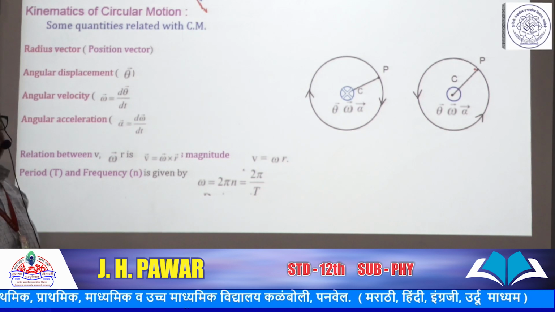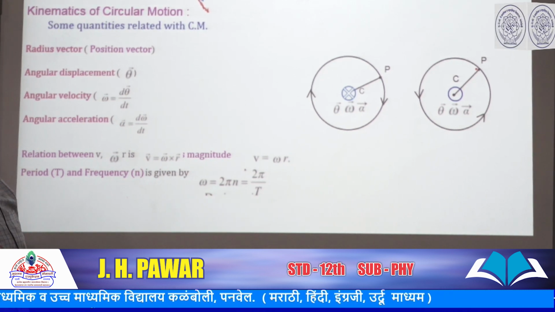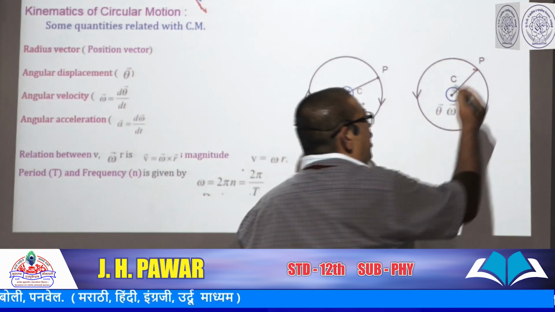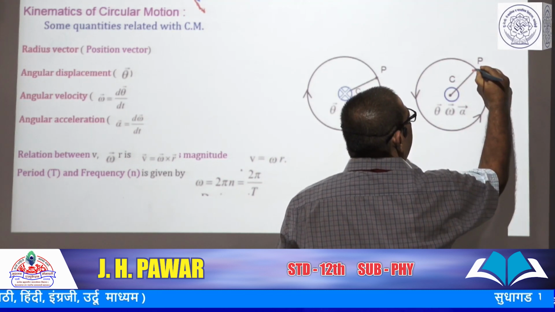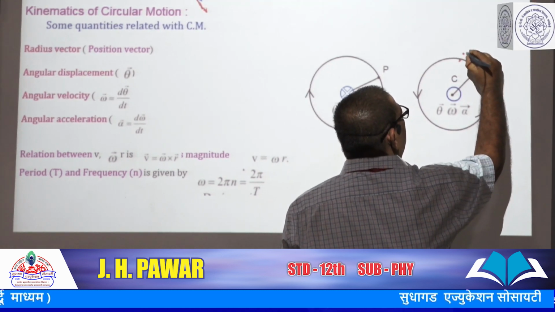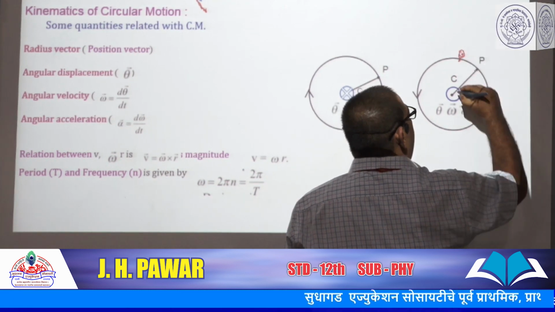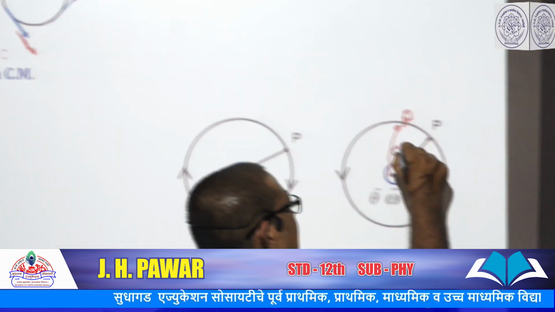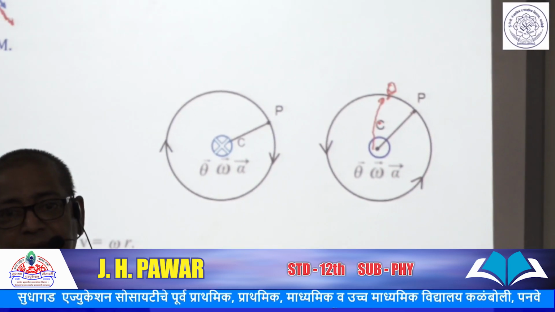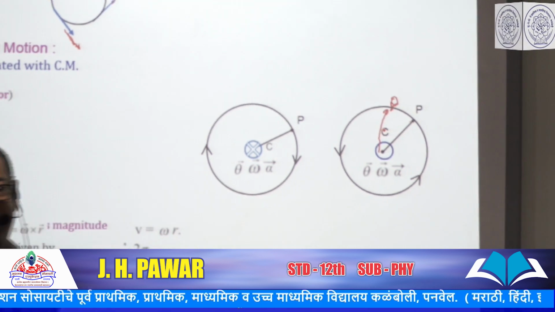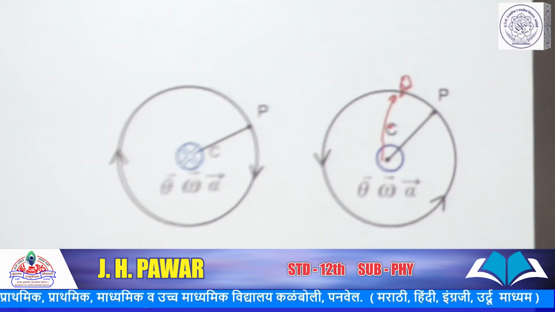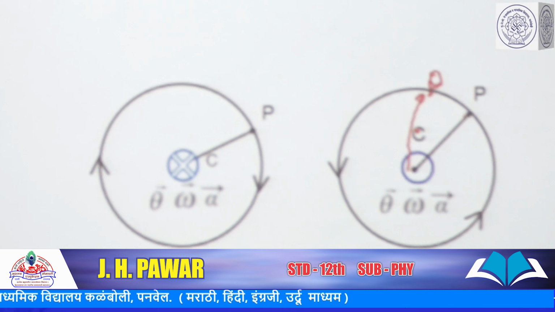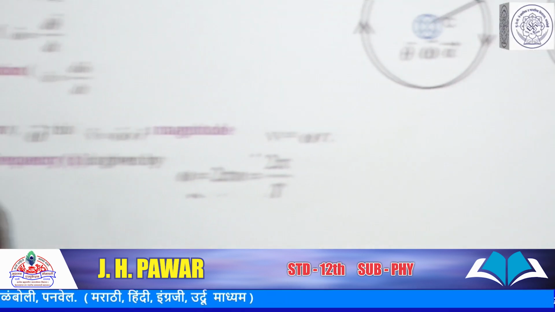Angular displacement. What is it? It is the angle described by the radius vector in a given time. Suppose in a given time the particle moves from point P to point Q, and the radius vector turns through an angle theta. Then this angle theta, the angle described by the radius vector in a given time at the center of the circle, is called the angular displacement.